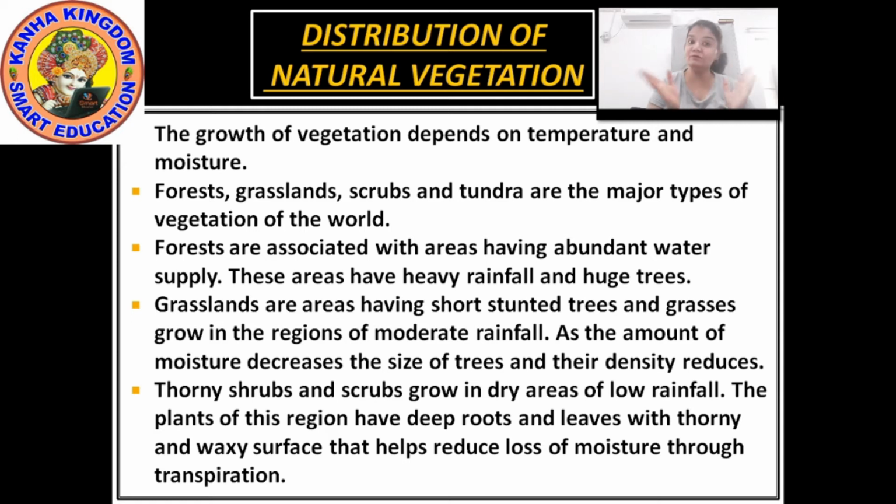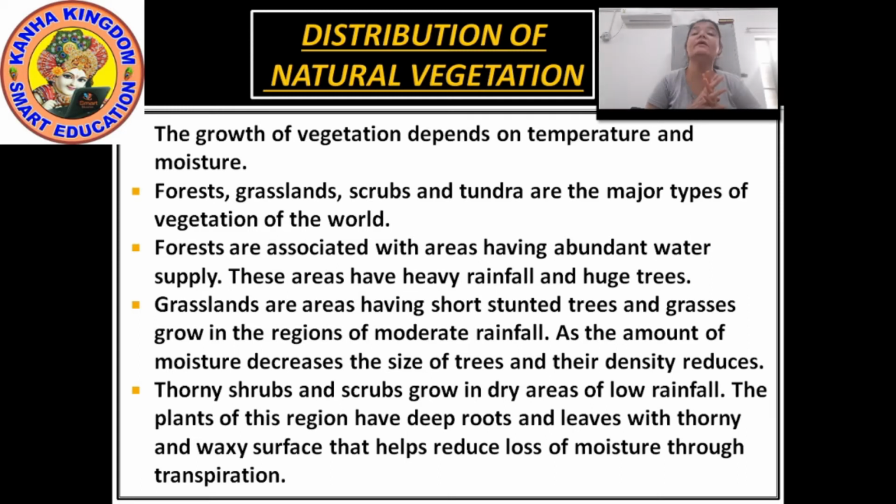Okay, we can see huge trees in such areas. The forests are thus associated with areas having abundant water supply. As the amount of moisture decreases, the size of the trees and their density reduces.